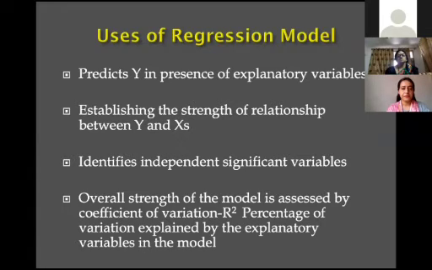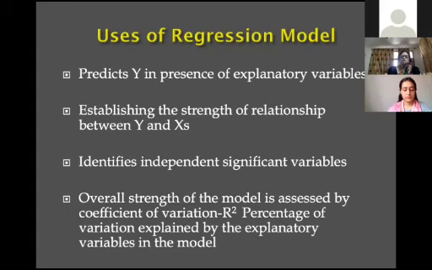Uses of regression model: it predicts Y in the presence of explanatory variables. This is the strength of relationship between X and Y. Overall strength of the model is assessed by the coefficient of R square. There is one statistic, capital R square. Suppose R square comes out to be 40%. That means the contribution of that variable is 40% in your outcome.